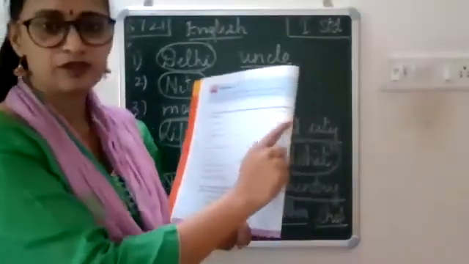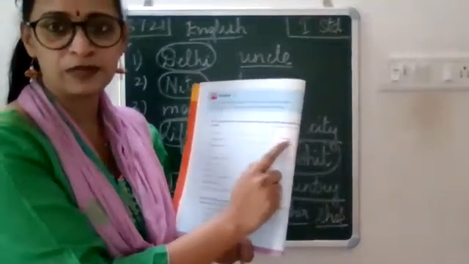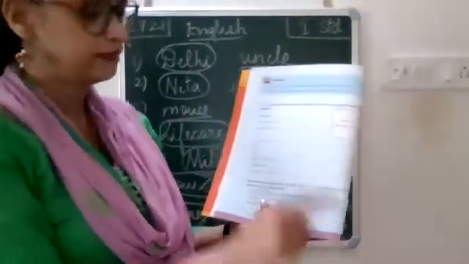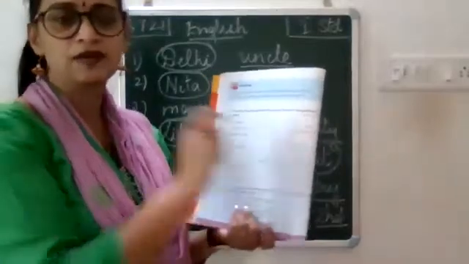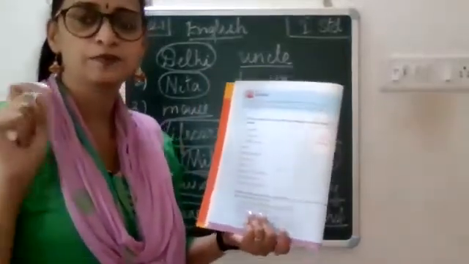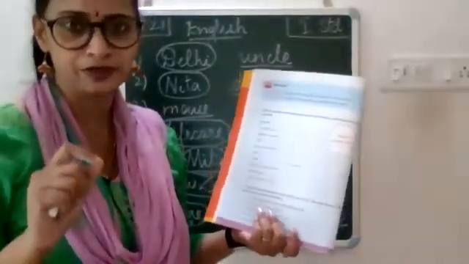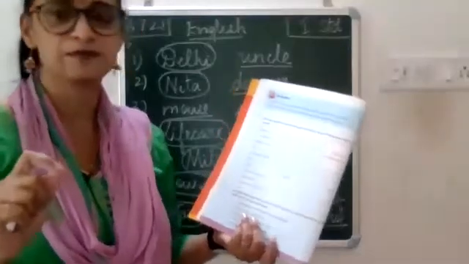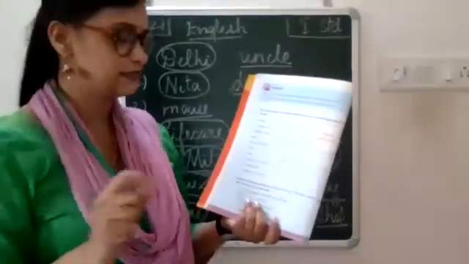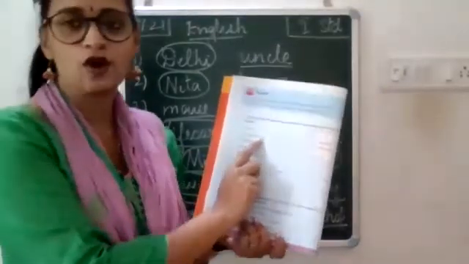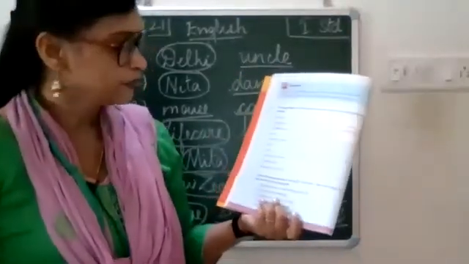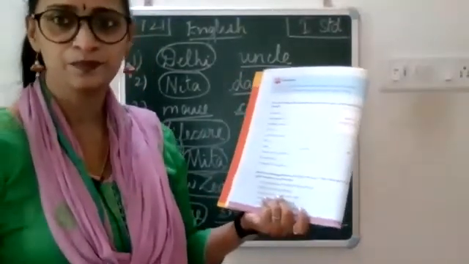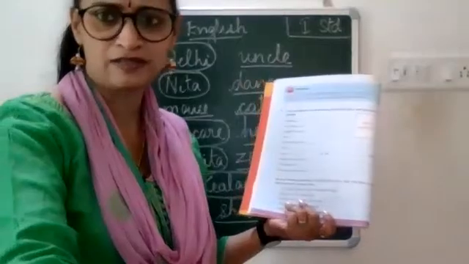Here they've given you space to stick your photograph. So please stick your photograph. And then you have to fill all these details. My name is, you will write your name. Always remember, you have to begin with a capital letter when you're writing your names. Special names always begin with a capital letter. I live in the city of, which city are you living in? Bengaluru.